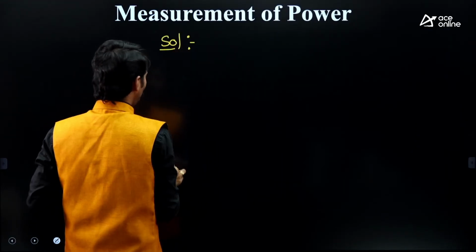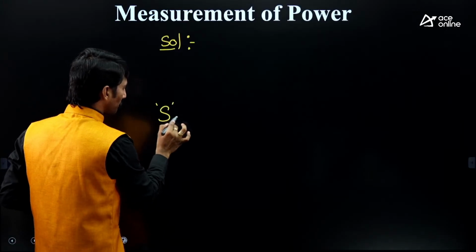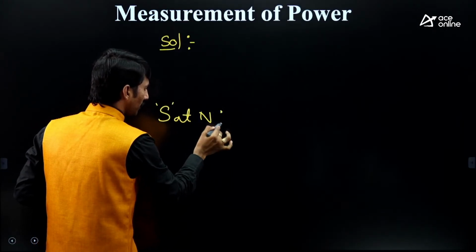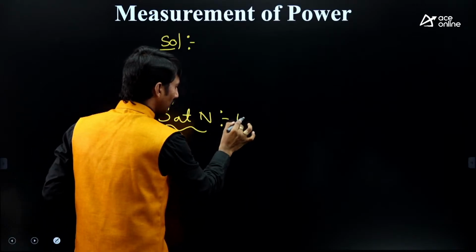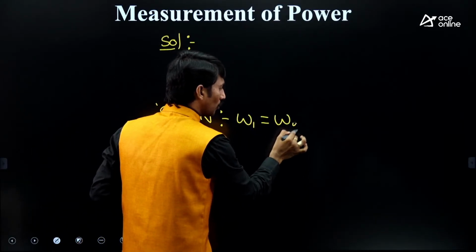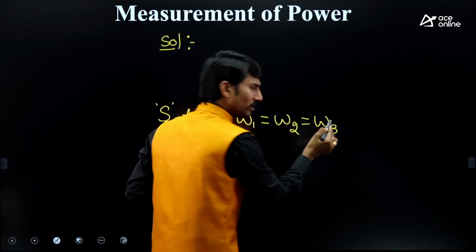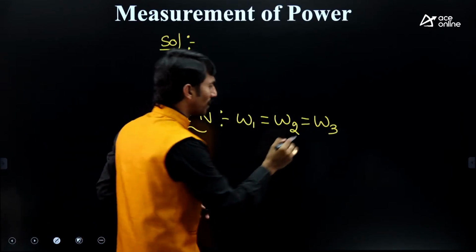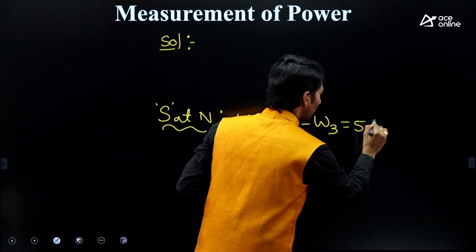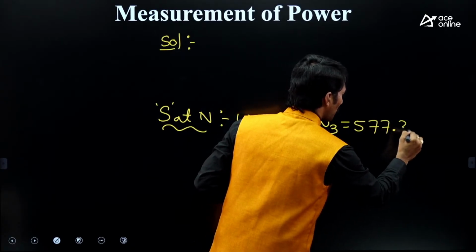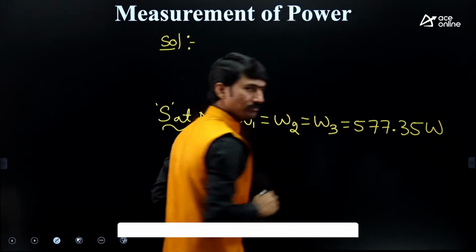Right, kindly focus. When the switch is at N, W1 is equal to W2 is equal to W3. They have given each wattmeter reading as 577.35 watts.